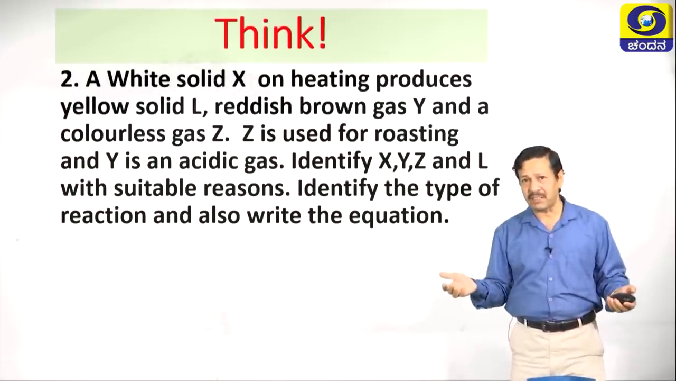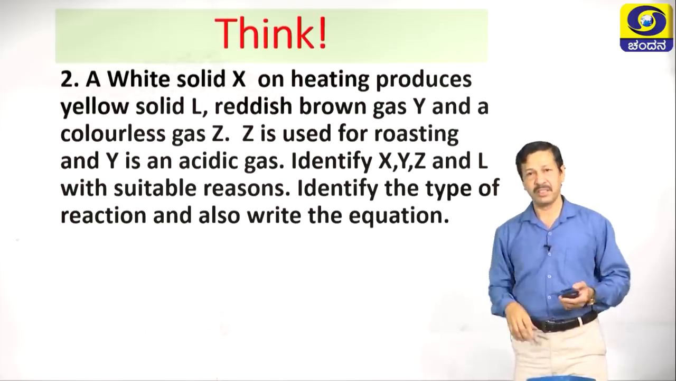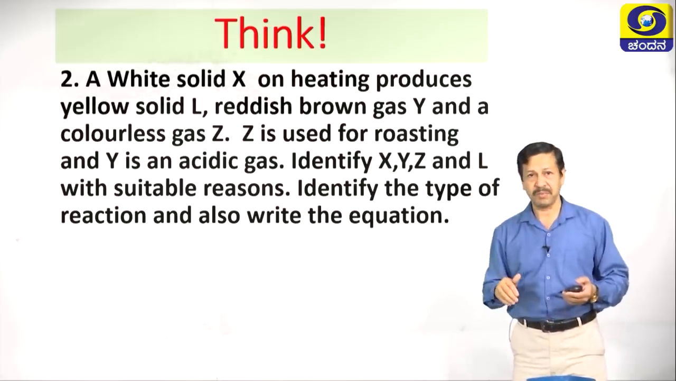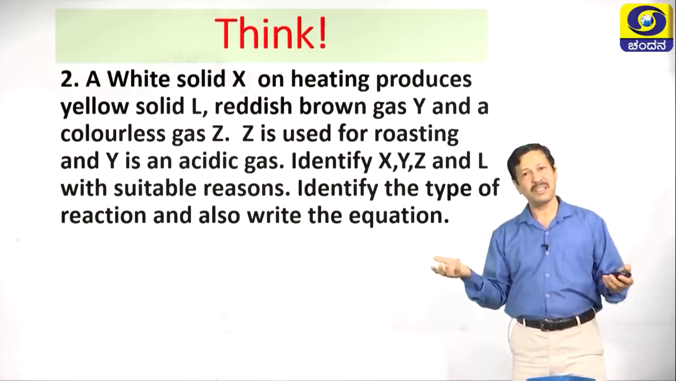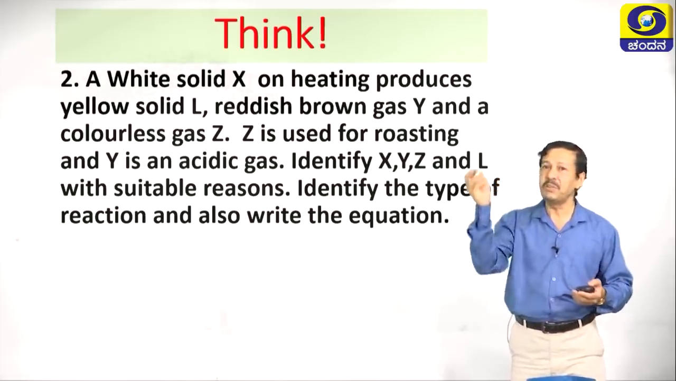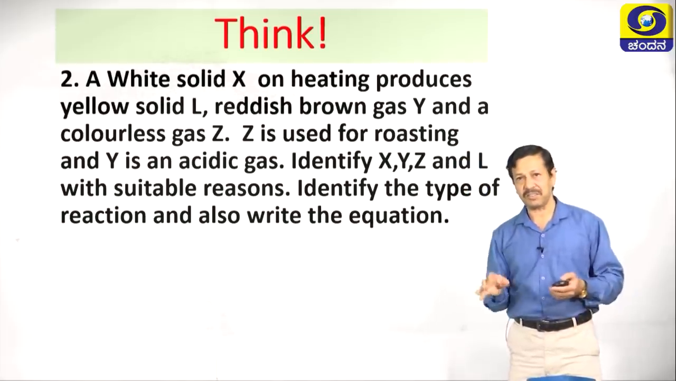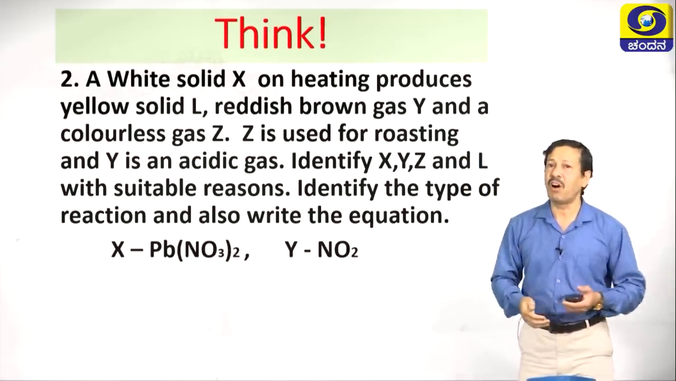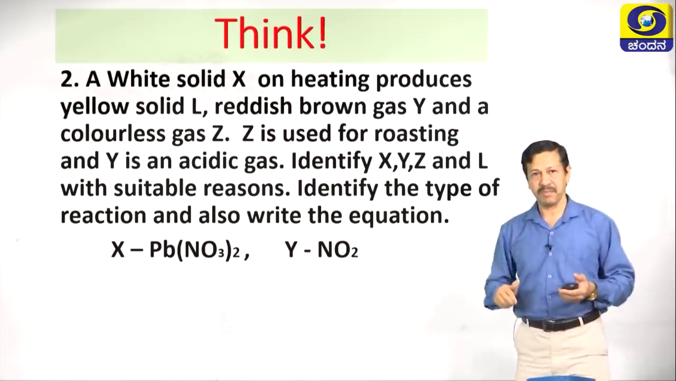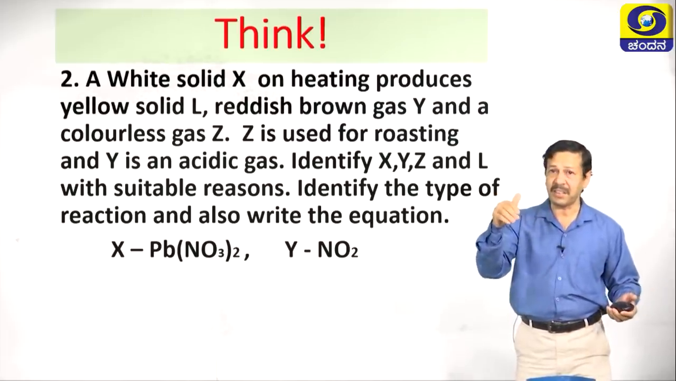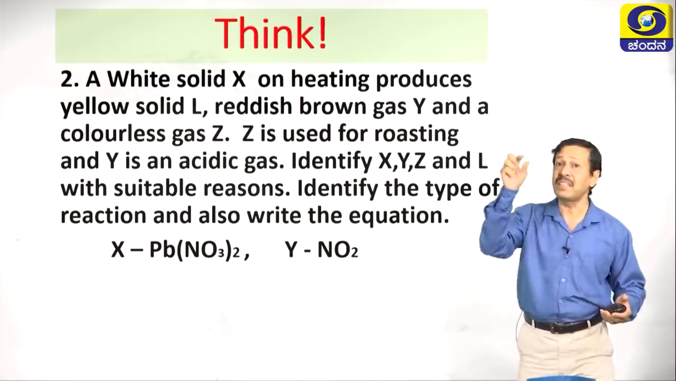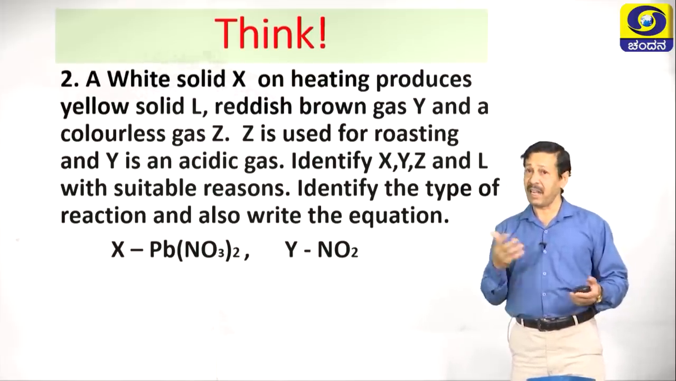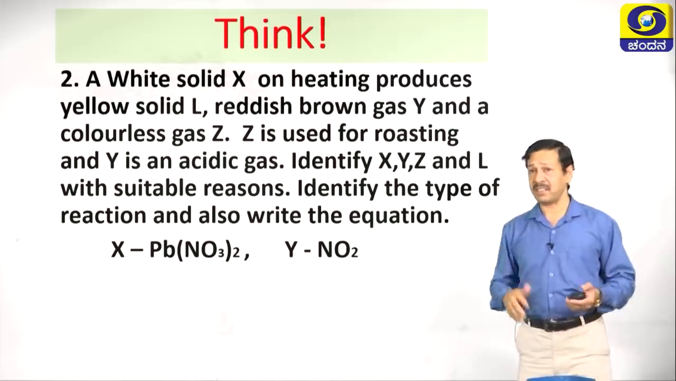A reddish brown gas is nitrogen dioxide, which is acidic in nature. For roasting, we are using oxygen. Thus, the hints are helping you to understand this reaction. This is the decomposition of lead nitrate. X is nothing but lead nitrate. Nitrogen dioxide released means it should be a nitrate salt. Nitrate, lead nitrate, that is the X.